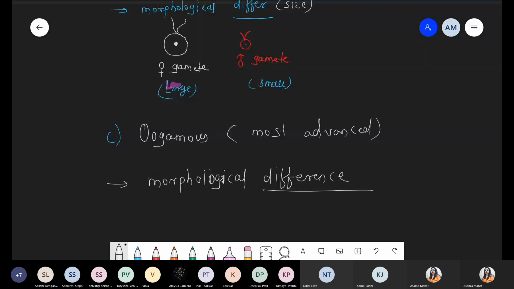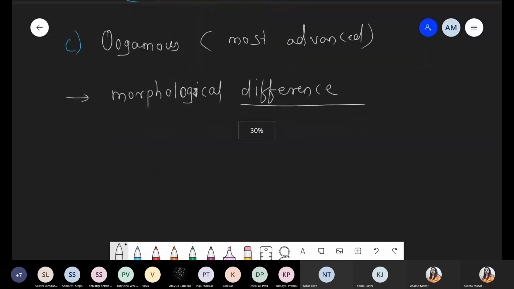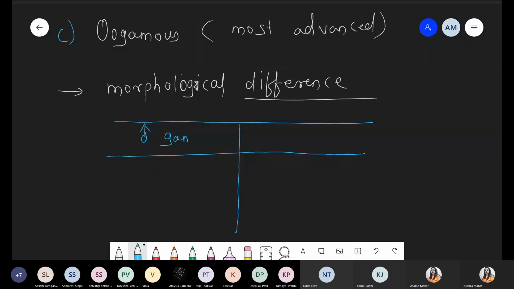The gametes definitely have a morphological difference, but now we are taking some extra part. Why do we say this is the most advanced? It has some specific points with respect to the male gamete and with respect to the female gamete.